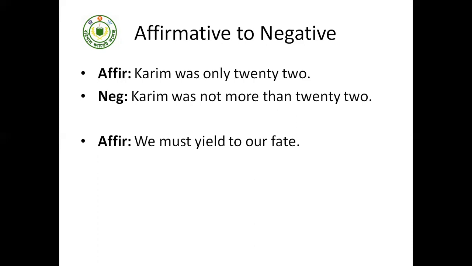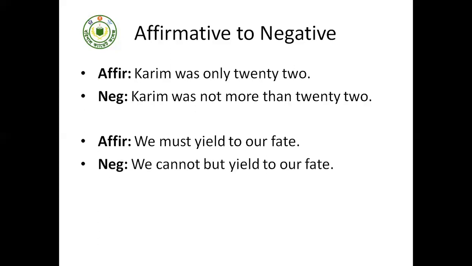Another sentence, the rule is different now. We must yield to our fate. If in the affirmative sentence there is the word "must", we will have to use "cannot but" or "cannot help". See the example; I will explain the rule later on. We cannot but yield to our fate.